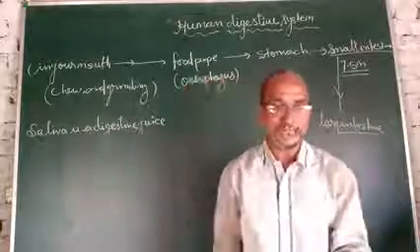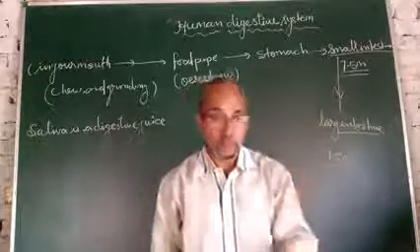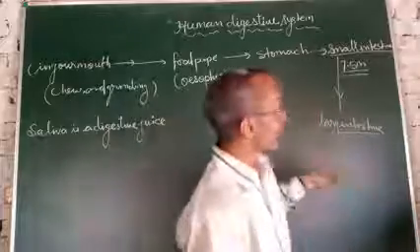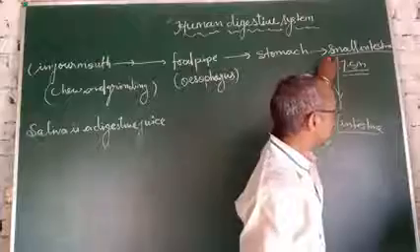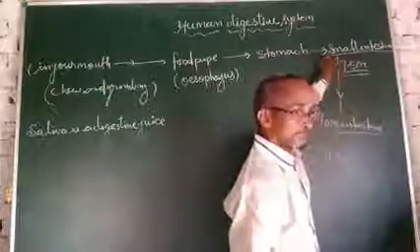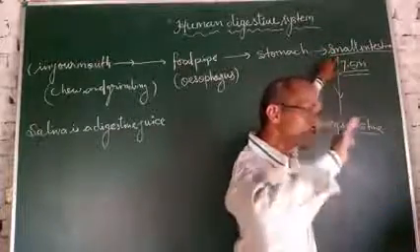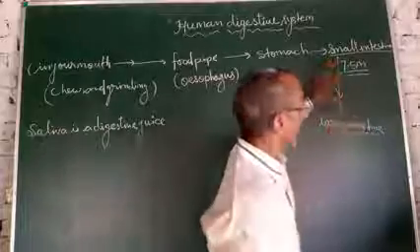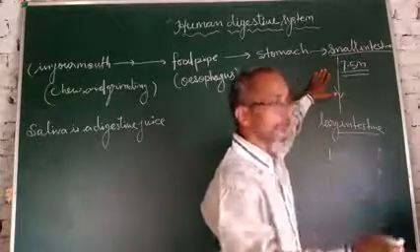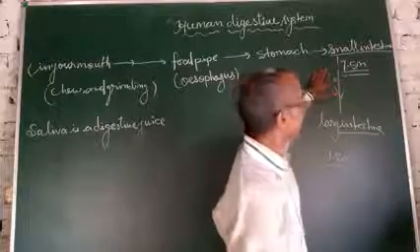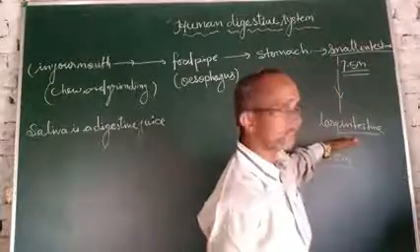The large intestine absorbs most of the water from the undigested material coming from the small intestine. In the small intestine, food is completely digested, but the undigested and unabsorbed parts enter the large intestine.